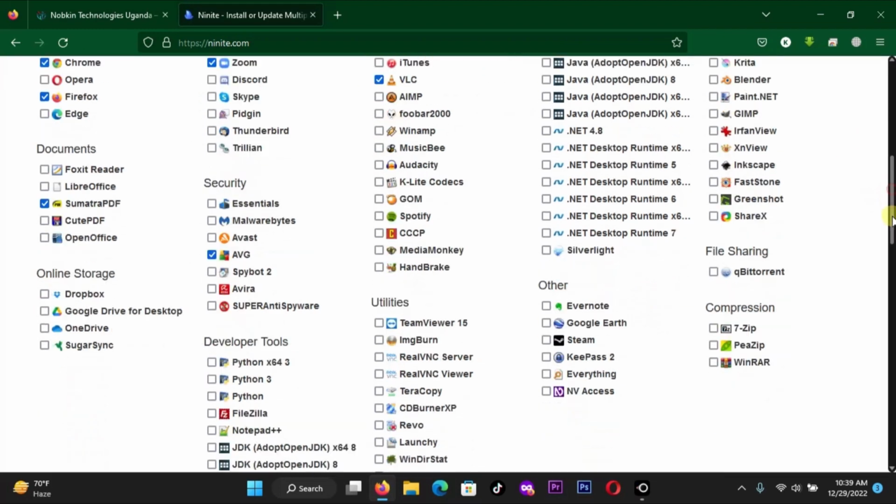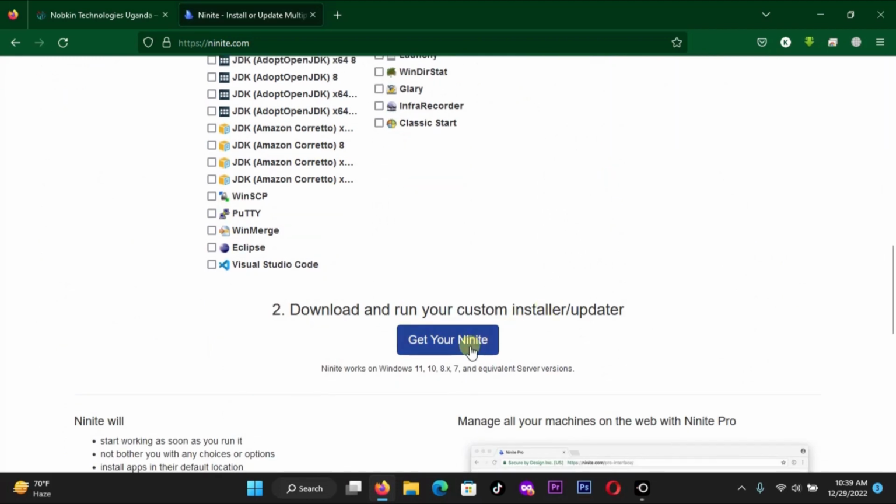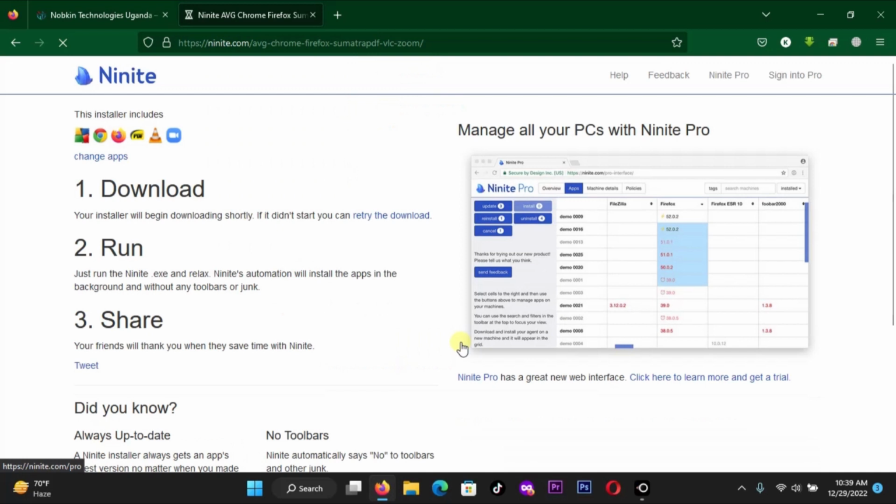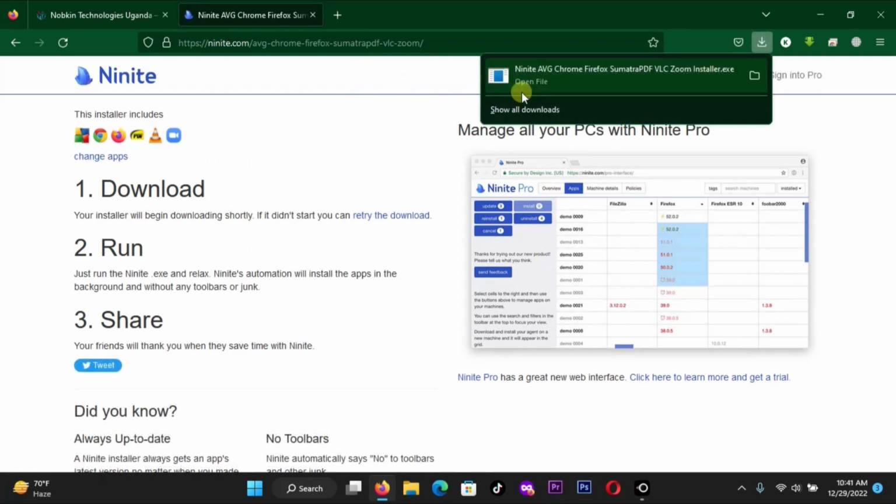Scroll down, click on Get Your Ninite. Now here you will get a single download file. Install that single download file. It will install all your programs at once. You will find your single download file in your downloads folder.